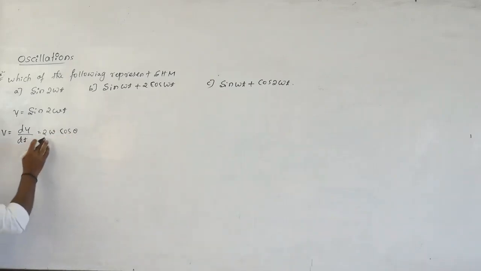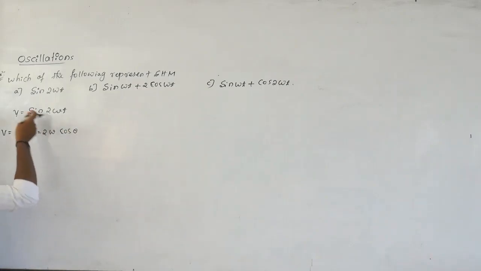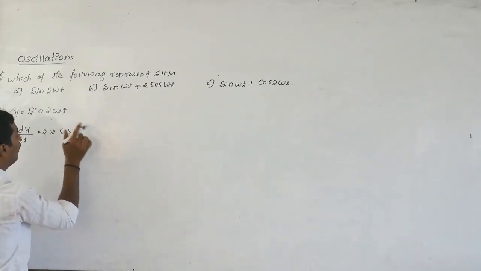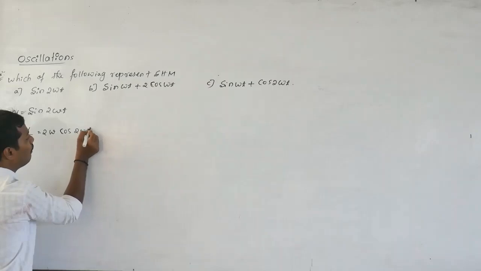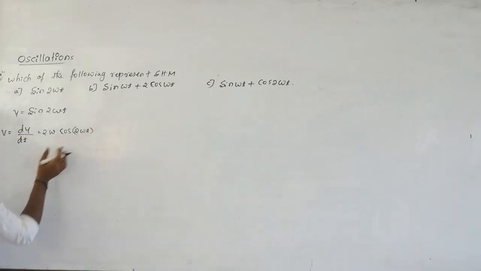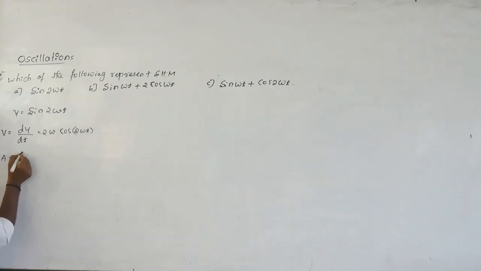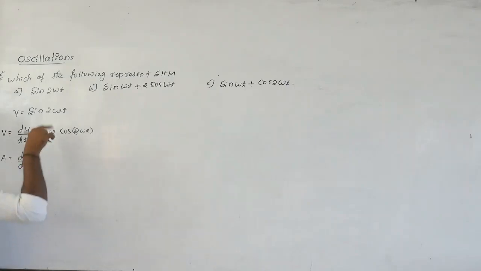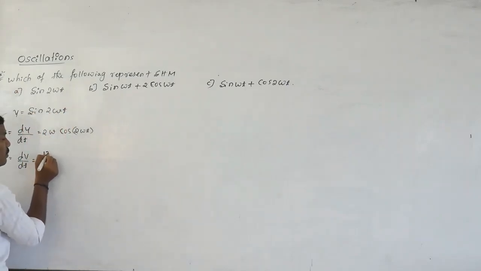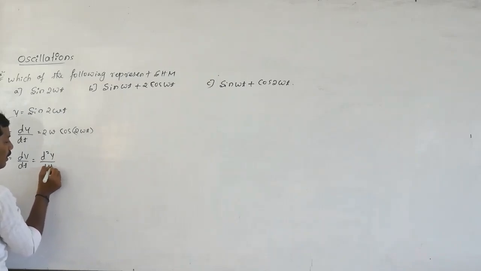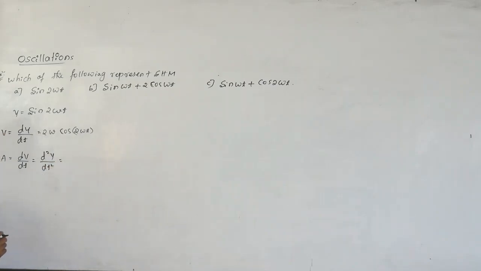So you can write this in the form like this: theta is nothing but 2 omega t, an angle. Then we have to take the acceleration. Acceleration is dv by dt, the rate of change of velocity. It is the double differentiation of displacement, d square y by dt square.